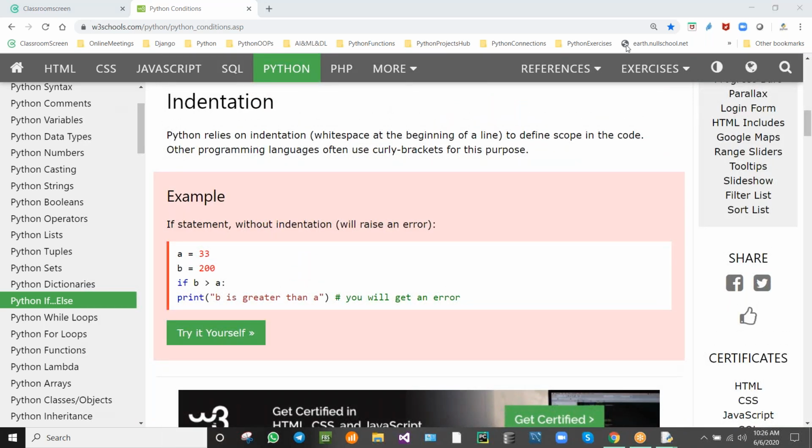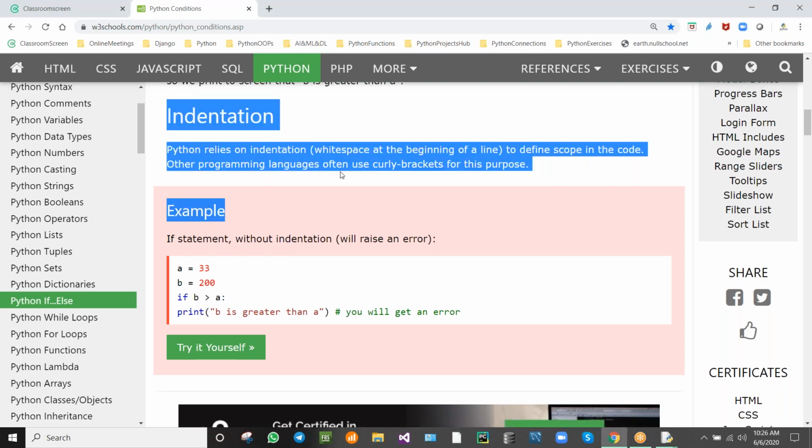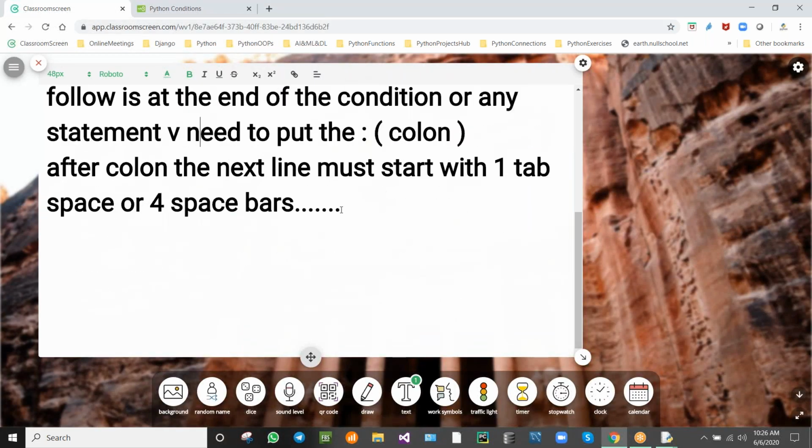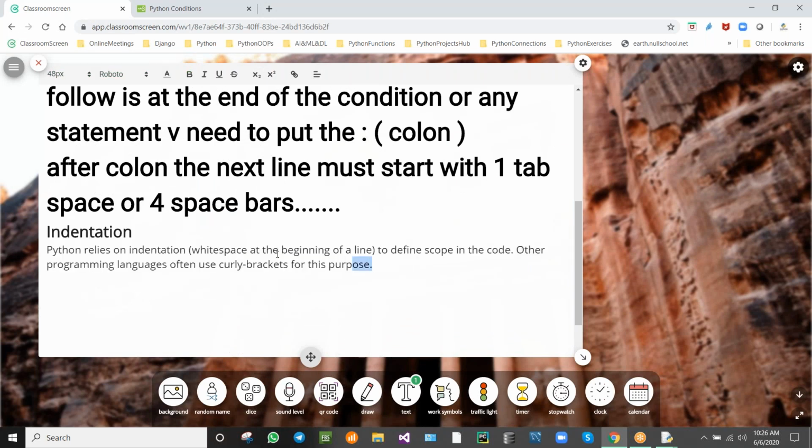See here carefully. So indentation. What is indentation? Why we need this indentation? This is the purpose of the indentation. If you don't use the indentation, what will happen? We are going to see that. What will be in other programming languages if you don't use the indentation, and what is indentation? We are going to see that.